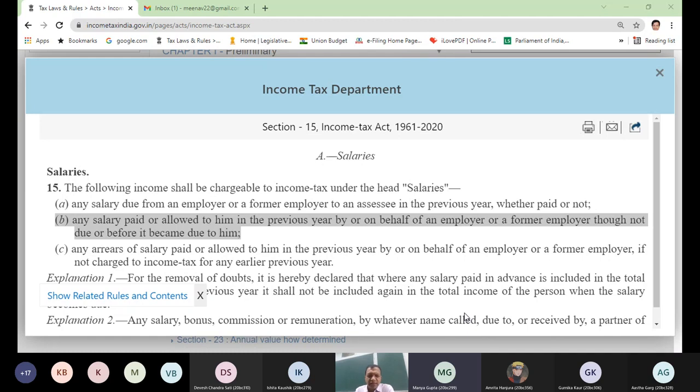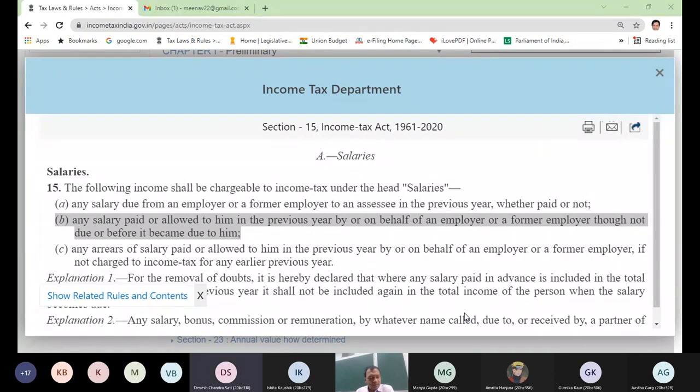Not 100% correct. So salary which became due, but even if it was paid or wasn't paid. Might be correct, but I am looking for a very simple line. Any other who can make an attempt? How can we simplify clause A and clause B?